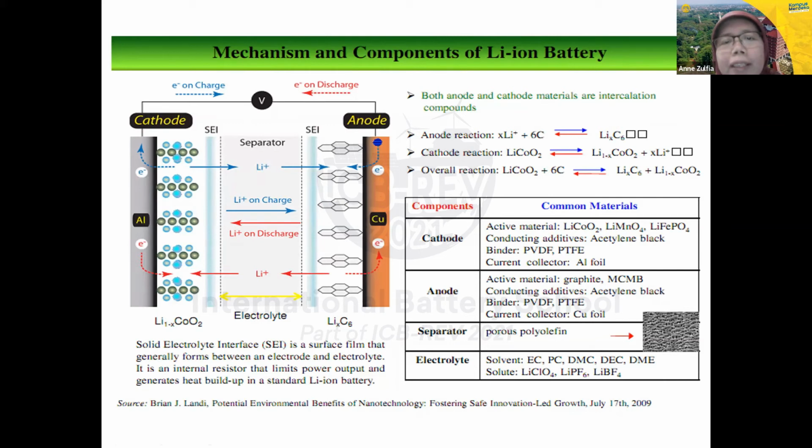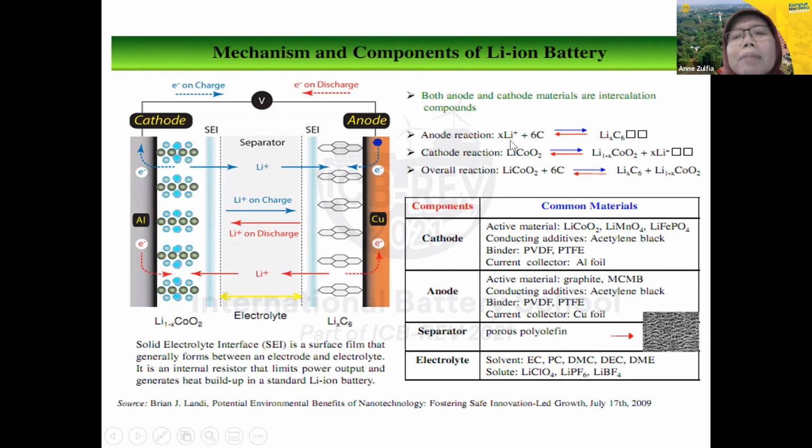So what is the reaction in the anode here? For the anode, we use lithium x carbon 6, and then we have this electrolyte. Usually we use LiPF6. So we have this kind of electrolyte. And then the reaction during the discharge, discharge occurs from the anode to the cathode, the reaction is like this.